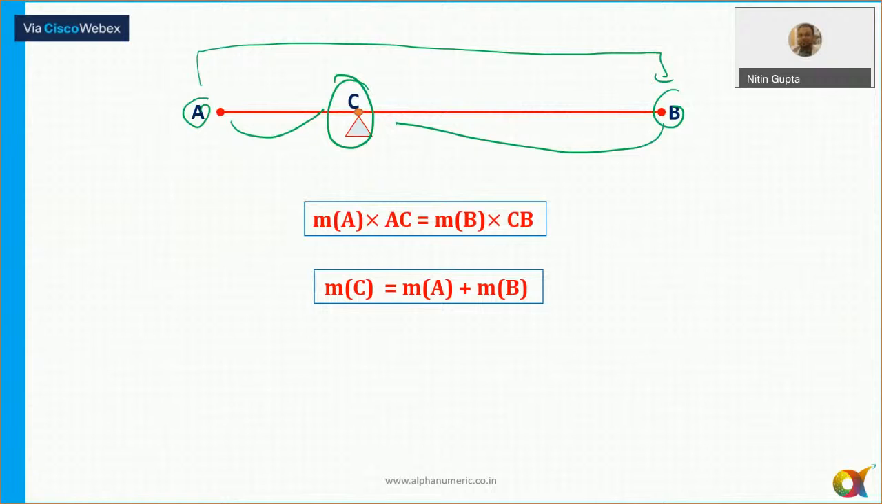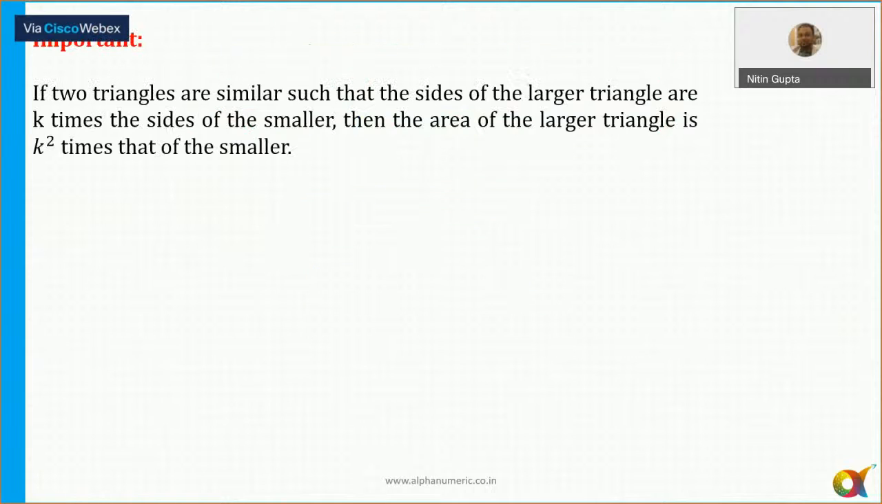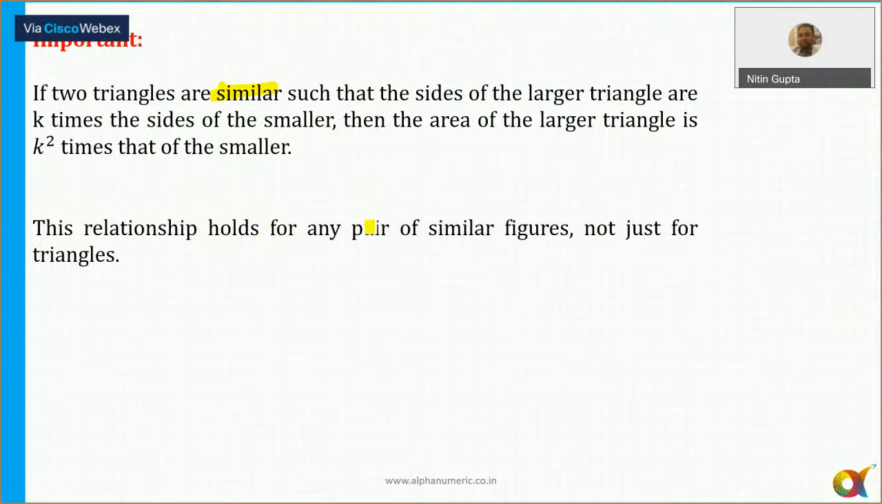Okay, let's move ahead. If the two triangles are similar, then the sides of the larger triangle are always k times the sides of the smaller triangle. Then the area is always k square. Which means basically that the ratio of the areas of two similar triangles is always proportional to the square of the corresponding sides. Okay, this relationship holds only for triangles here.